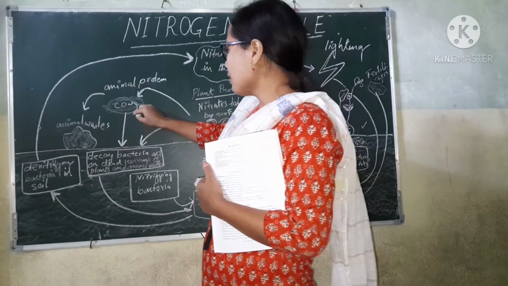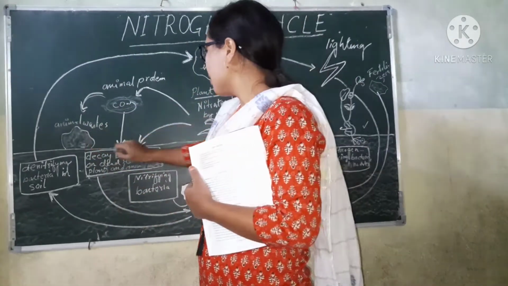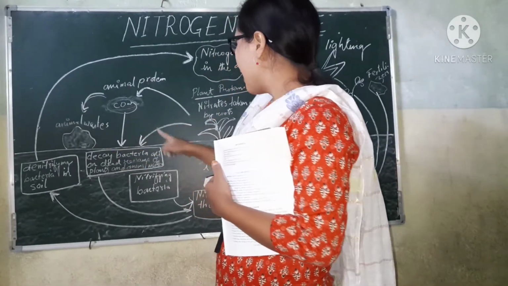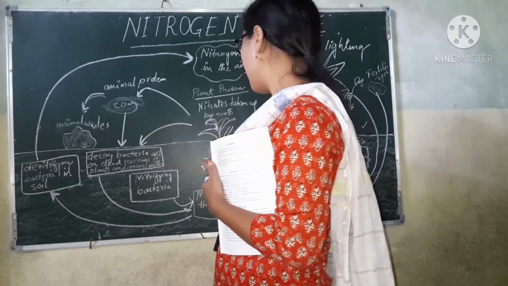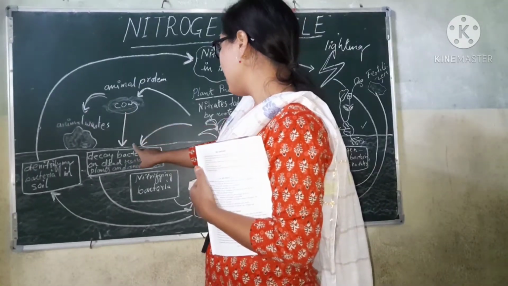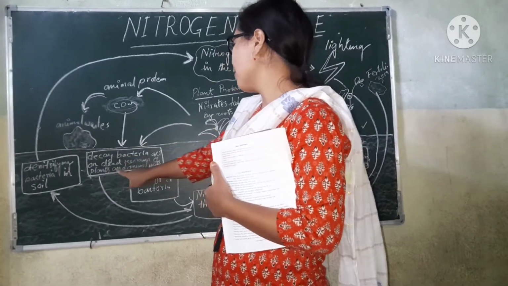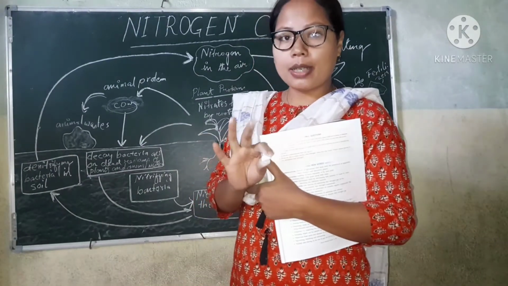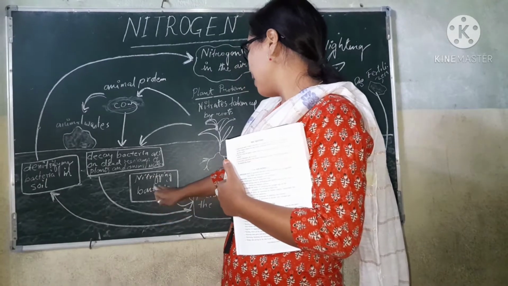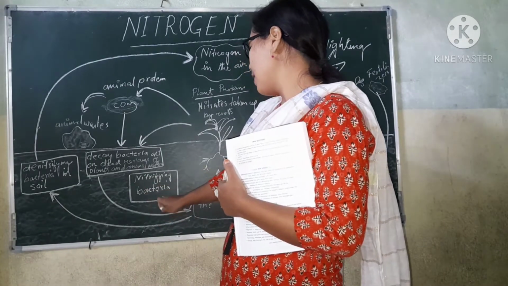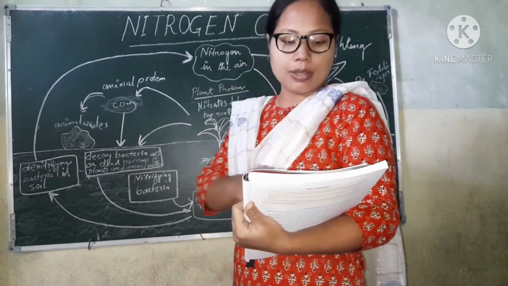Now when there is animal waste, what will happen to it? This animal waste, and also the dead plants and animals. Let's say when the cow dies, or the plants die, decay bacteria act on the dead plants and animals. Remember, fungi and bacteria are decomposers, isn't it? So they will decompose it. By this they will form ammonification again.